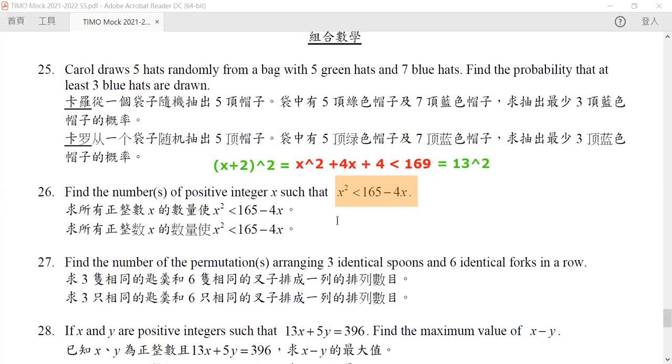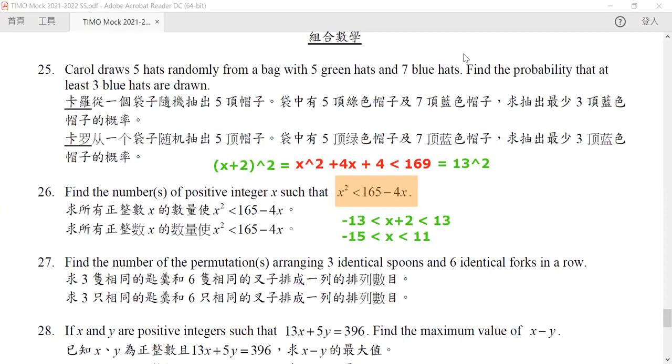So in other words, we know that x plus 2 must be in between plus 13 and minus 13, or in other words, x must be in between negative 15 and negative 11. But this one is only given to you by our equation here.